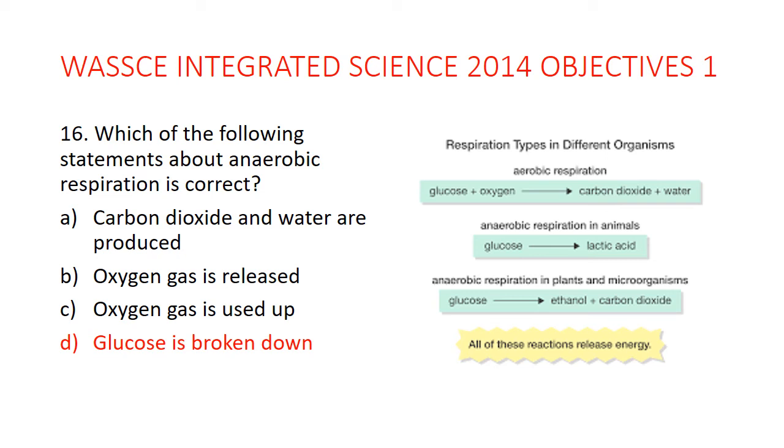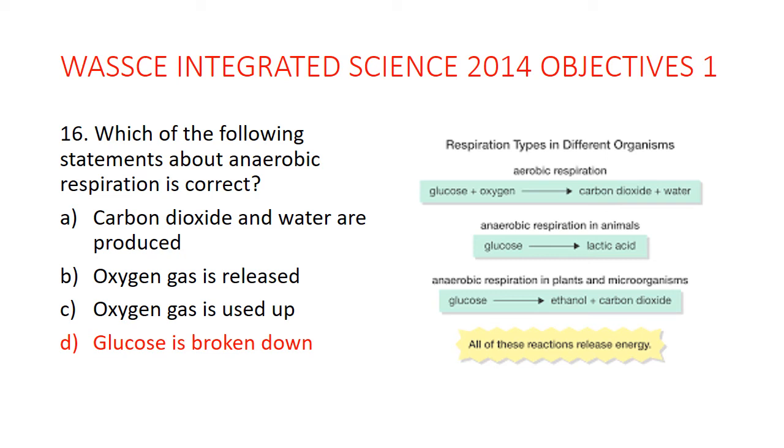So glucose giving you lactic acid. Take note, when anaerobic respiration occurs in animals, it produces lactic acid, but when it occurs in plants and some other microorganisms, it produces ethanol and carbon dioxide. Anaerobic respiration occurs without oxygen.